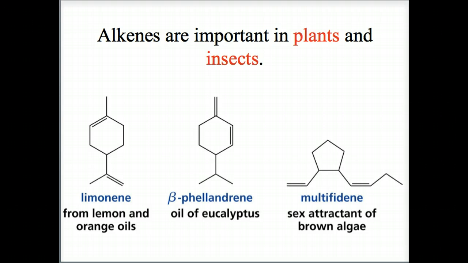E-T-H-Y-L-E-N-E is its common name, ethylene, which you need to remember. Of course, ethene, E-T-H-E-N-E, is the systematic name. Alkenes were first known as olefins, O-L-E-F-I-N-S, or oil-forming compounds. Many of the flavors, hormones, and insect pheromones belong to the alkene family.